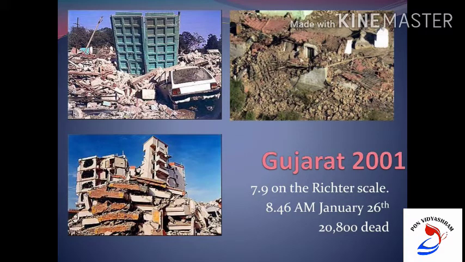The epicenter was near the town of Bhuj. The intensity of this earthquake was measured at 8.1 on the Richter scale by the Indian Meteorological Department. About 50,000 people were killed and more than 5 lakhs were adversely affected. There was large scale destruction of property in Bhuj, Rajkot, and Allahabad.